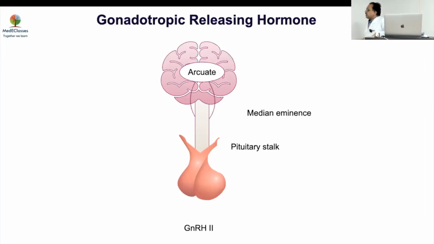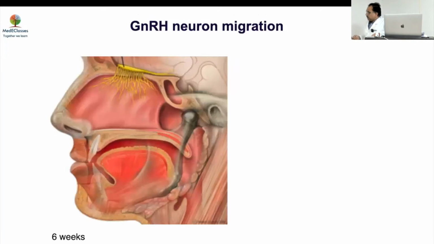So basically this is what arcuate nuclei does. It produces GnRH which regulates this pathway. What is important to remember is that there is another nuclei, the AVPV nuclei, which is there in females. And what does the AVPV nuclei do to the GnRH neurons? So the arcuate is responsible for the negative feedback, causing the negative suppression.